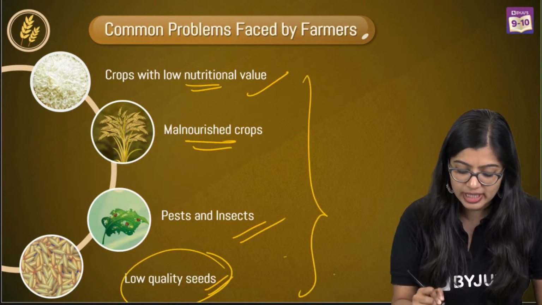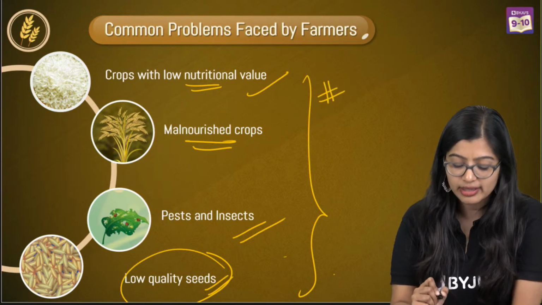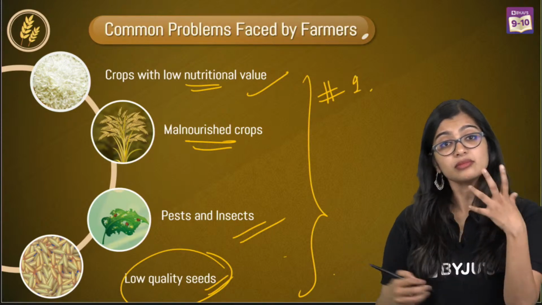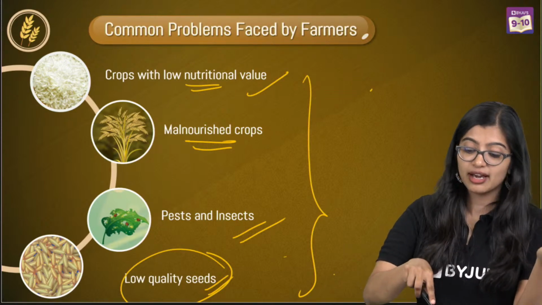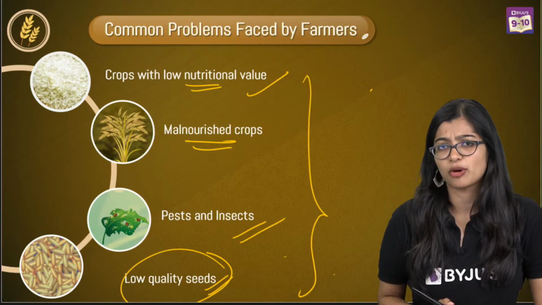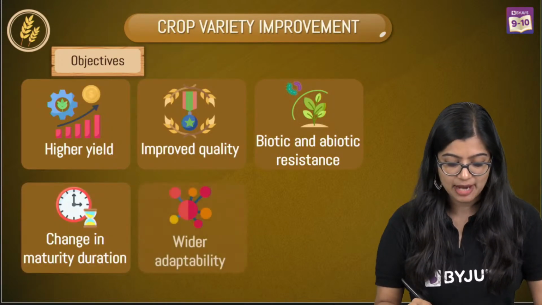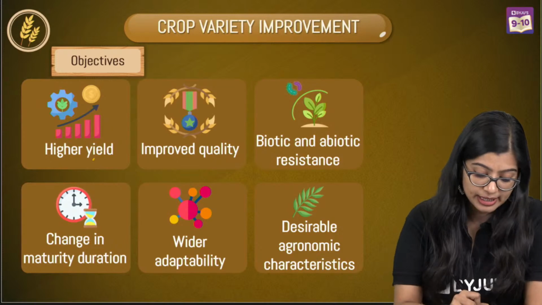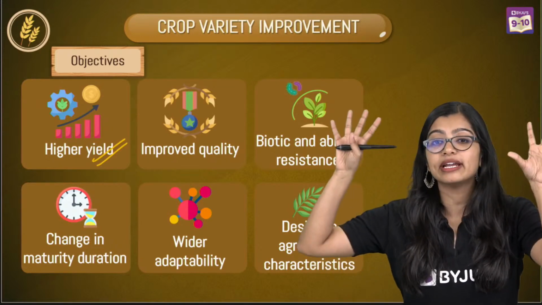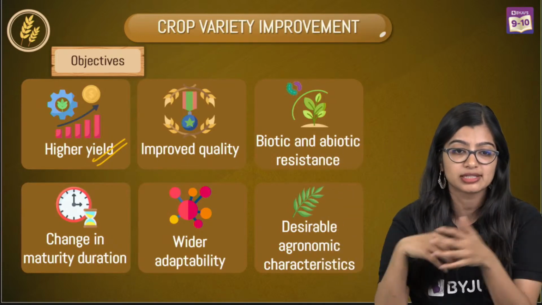So in all of these cases, farmers are also facing problems, which is why they thought that first, we will figure out a way to help the farmers grow good quality crops. And these crops should have certain characteristics. For example, these crops should have the ability to give high yield, which means that if I'm growing my crops, they must be able to grow in large numbers, right?